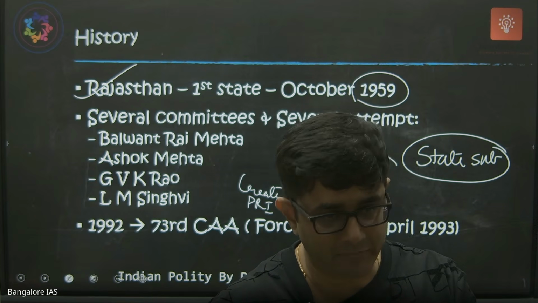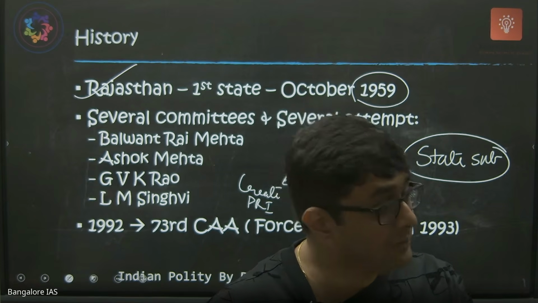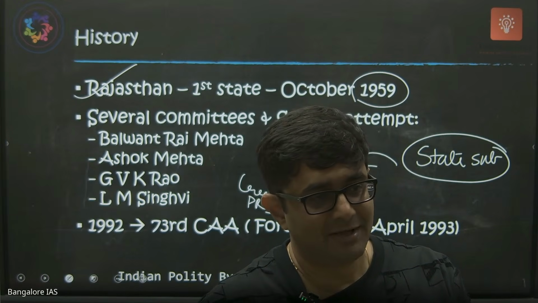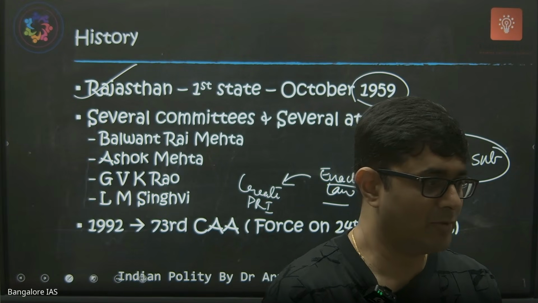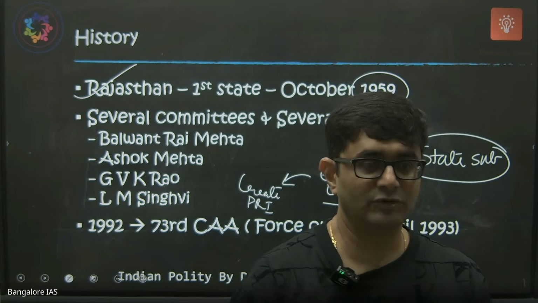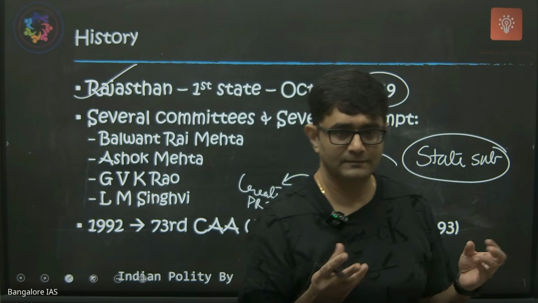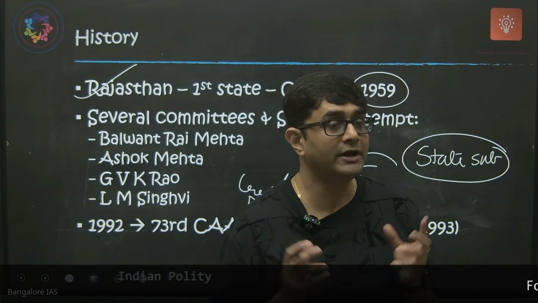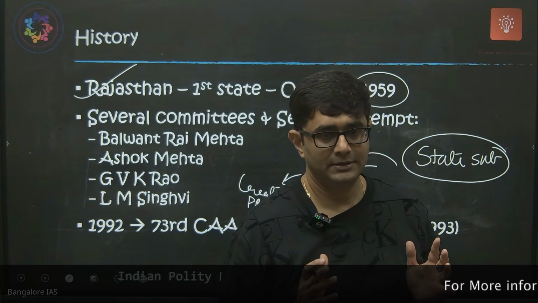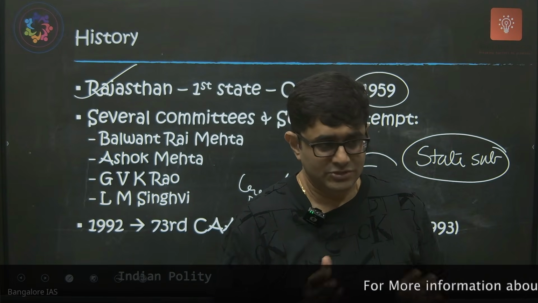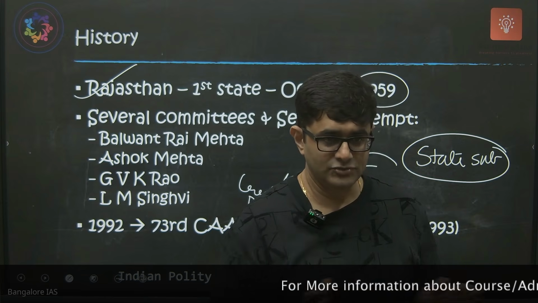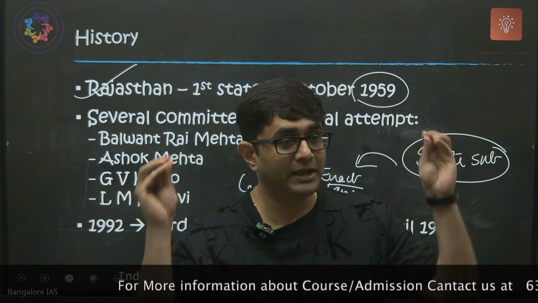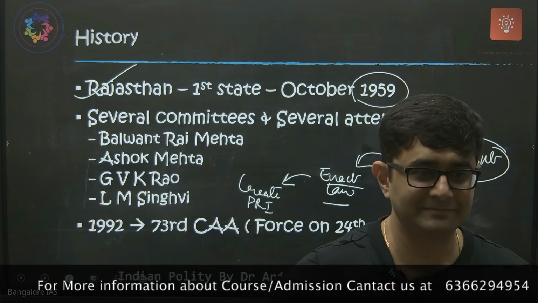So there was no power and no uniformity. Every state had its own system. True grassroots democracy was not implemented. So to solve that and create a uniform system, we had to bring a constitutional amendment.